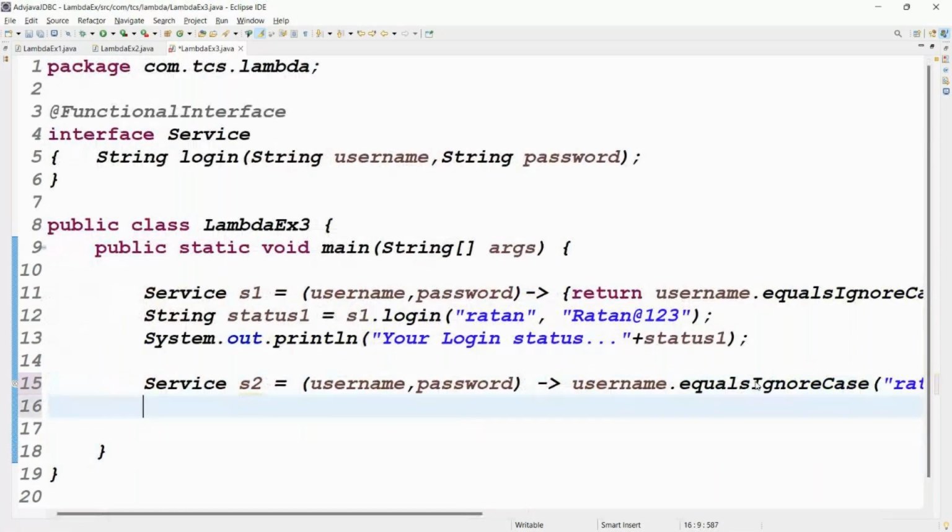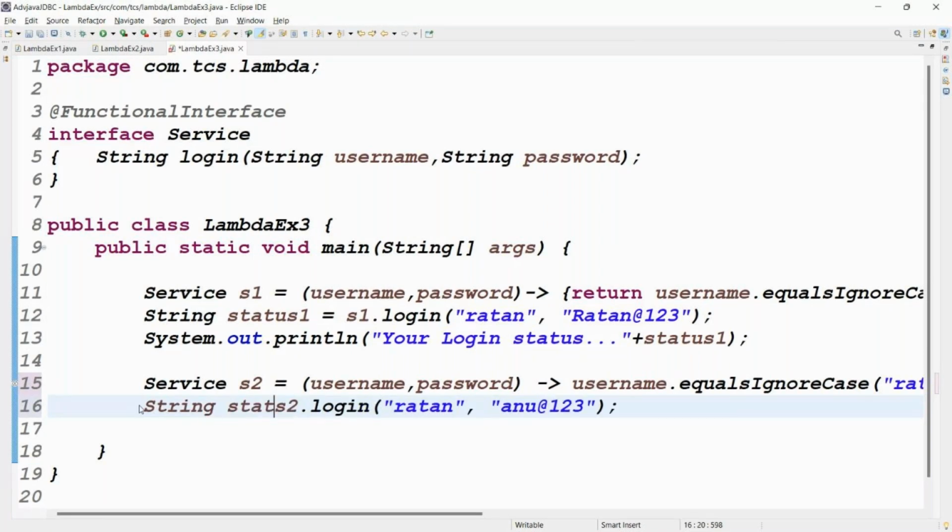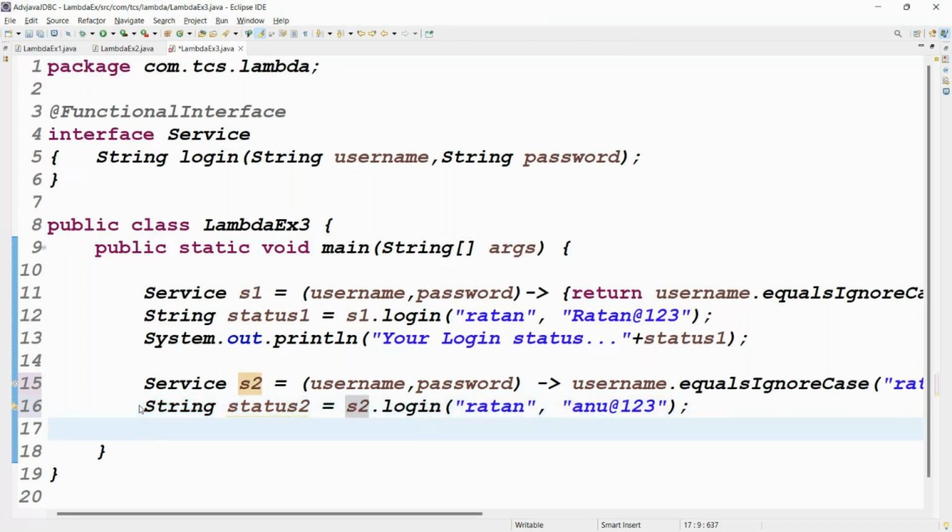Then tell me how can we call the s2 dot login method? Generally, in the login method, the data we are checking is Ratan and Ratan at 123. But for the username I'm passing Ratan, and for the password I'm passing Anu at 123. Then login will fail. They expect inputs Ratan and Ratan at 123, but we are passing Anu, right? Exactly. Guys, then here we write the string status 2.